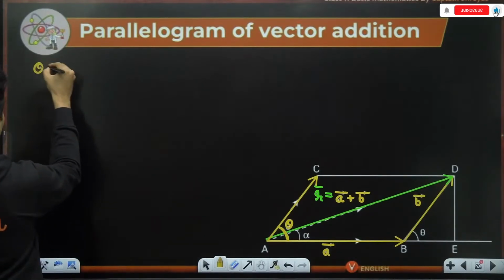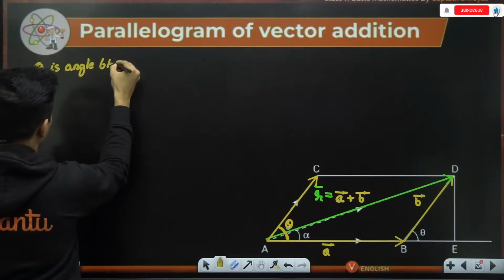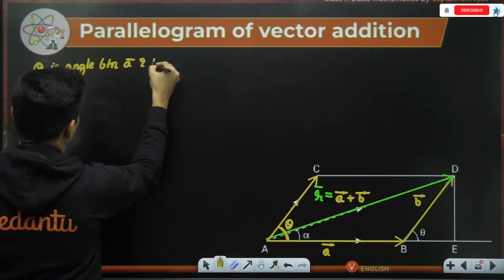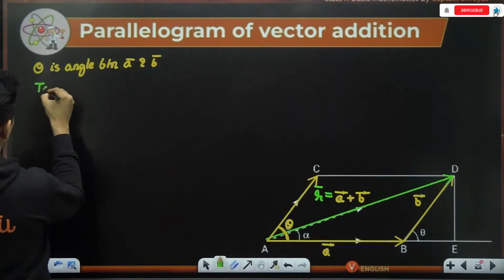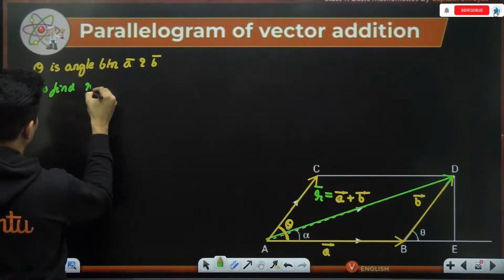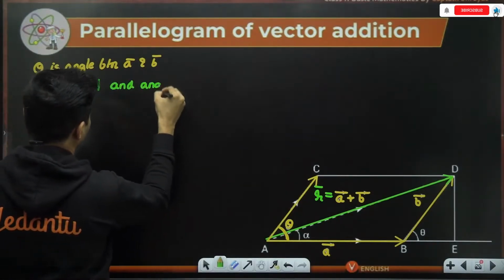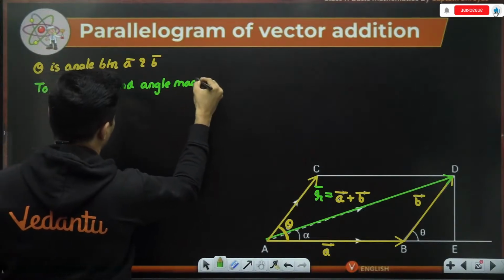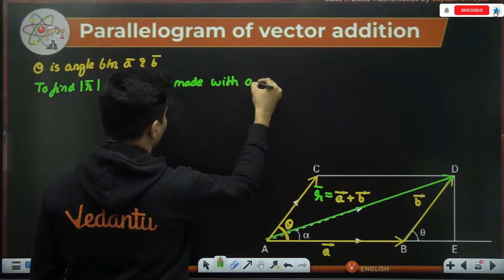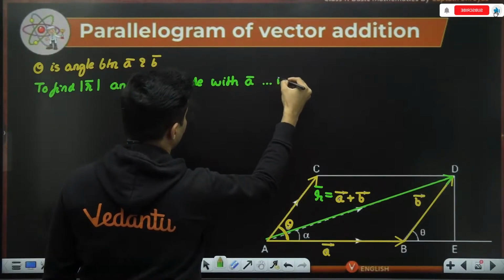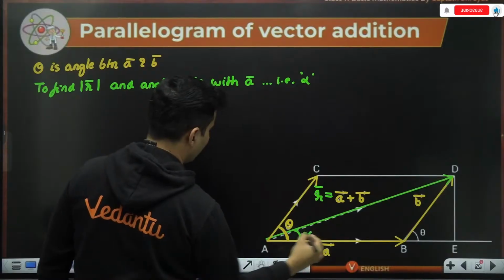So theta is the angle between vector A and vector B, and then we have to find the resultant's magnitude and the angle made with, let's say, vector A, that is basically angle alpha. This is your angle alpha.